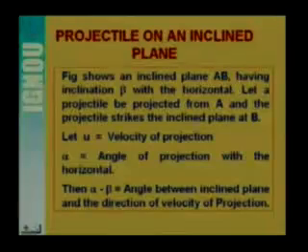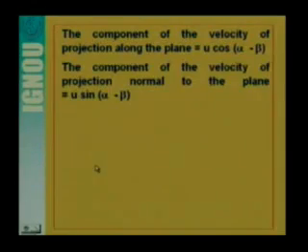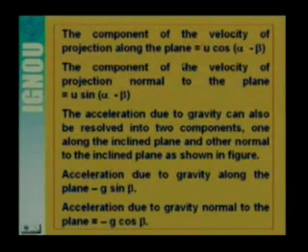So from the figure which we had discussed, u is the velocity of projection, alpha is the angle of projection with the horizontal, and alpha minus beta is the angle between the inclined plane and the direction of velocity of projection. Here you see that the component of the velocity along the inclined plane is u cos(alpha minus beta), and the component of velocity of projection normal to the plane is u sin(alpha minus beta). Similarly, we have already discussed that the acceleration due to gravity along the plane is minus g sin beta, and acceleration due to gravity normal to the plane is minus g cos beta.